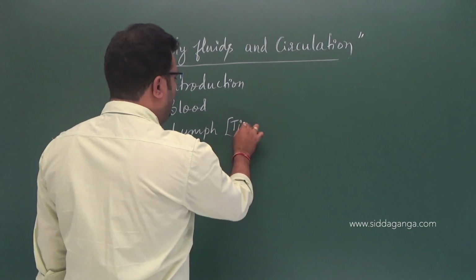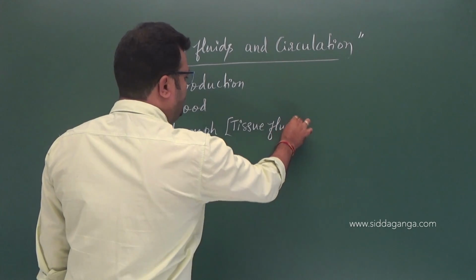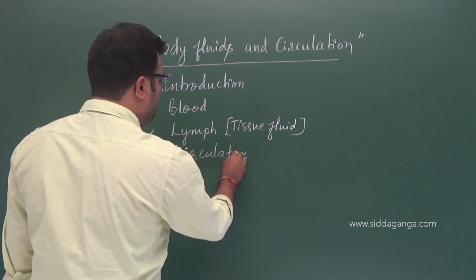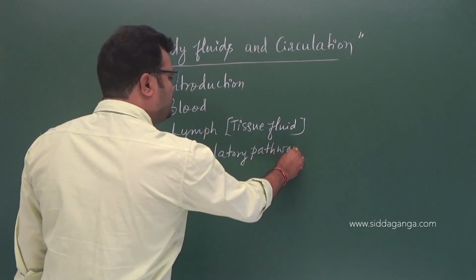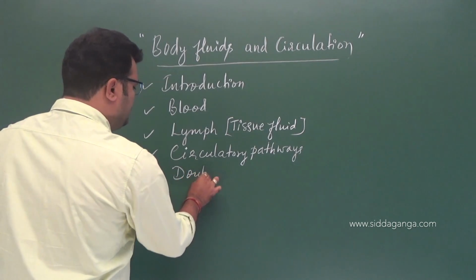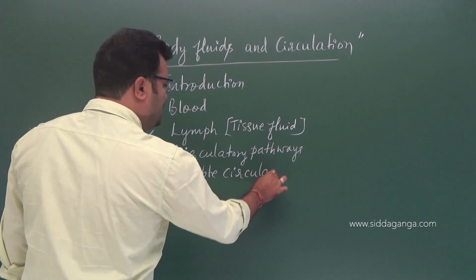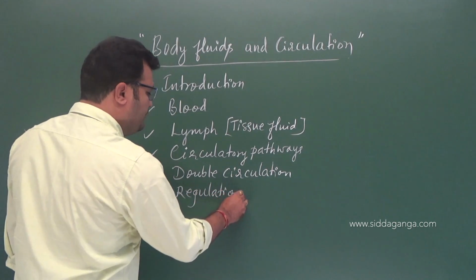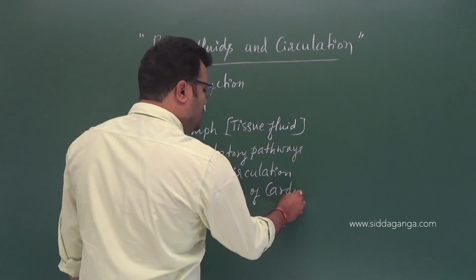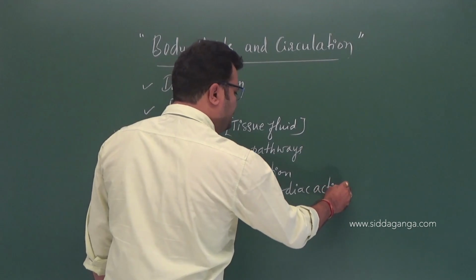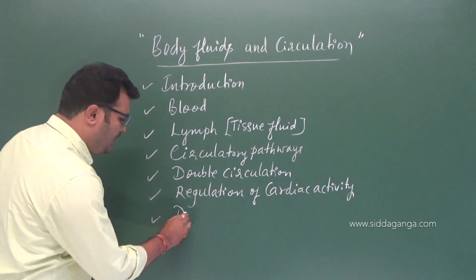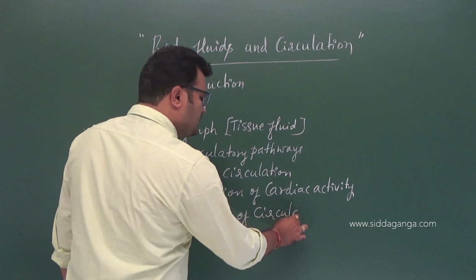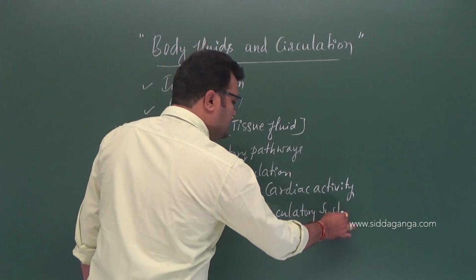See, lymph is called tissue fluid, and circulatory pathways, double circulation, and regulation of cardiac activity, means the functions of heart, and the last topic is disorders of circulatory system, right?